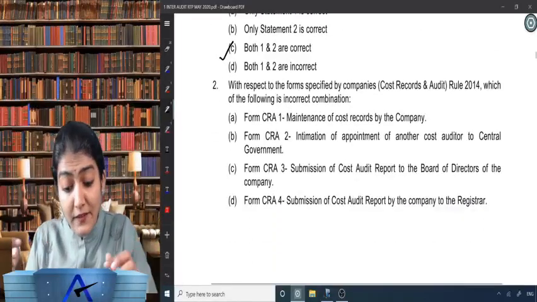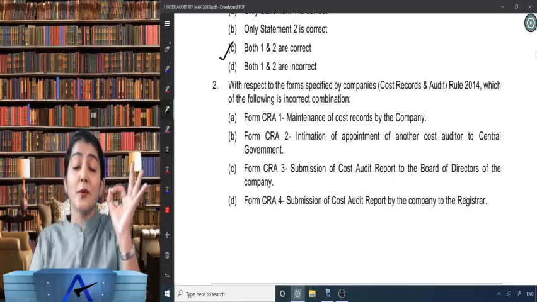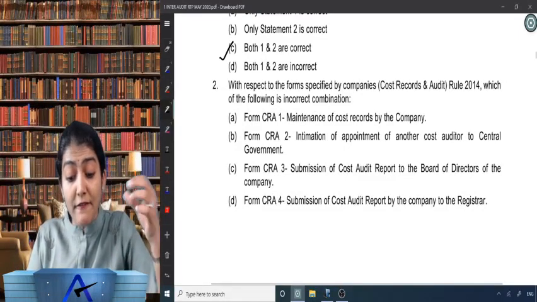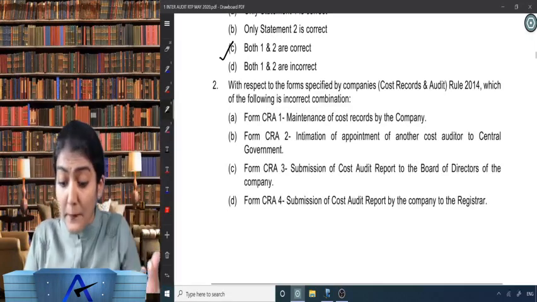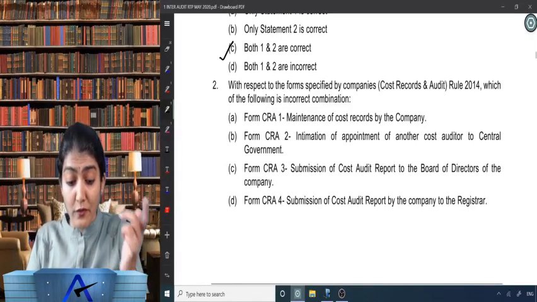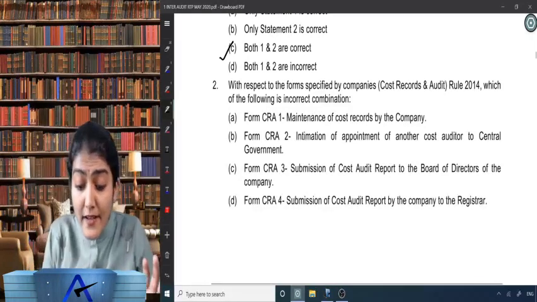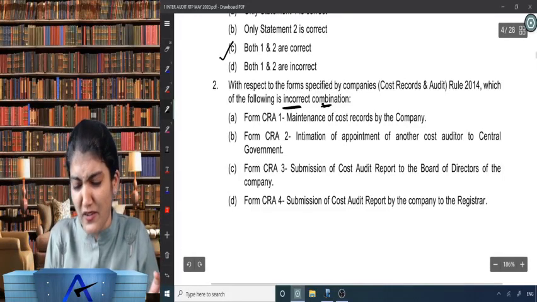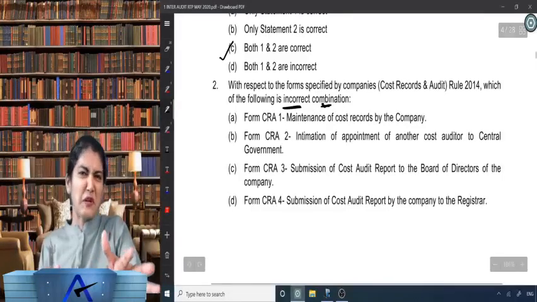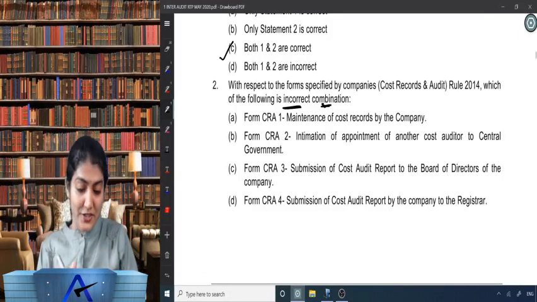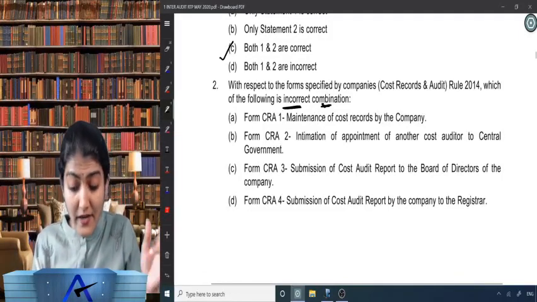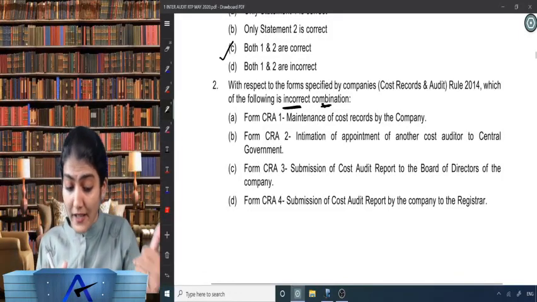See such wonderful MCQs they have drafted. With reference to the form specified by the Company Cost Records and Audit Rules 2014, which of the following is an incorrect combination? Form CRA1 is regarding maintenance of cost records by the company.